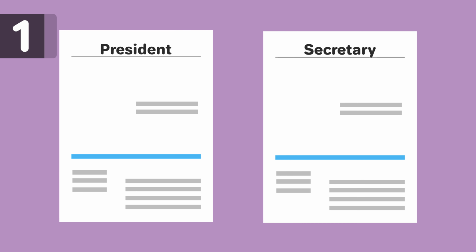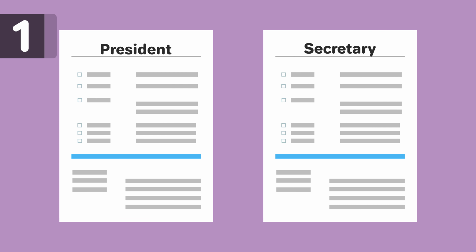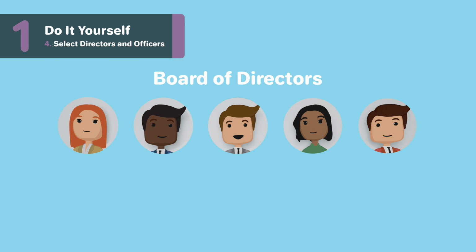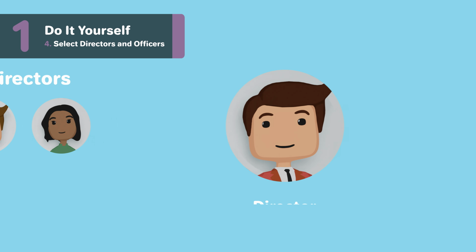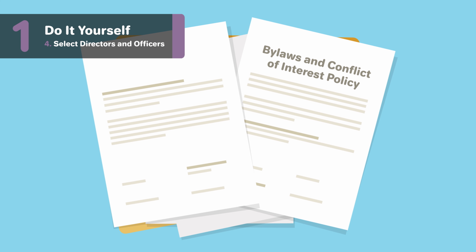The officers of a nonprofit, such as the president or secretary, are individuals with responsibilities and the authority to execute based on their job description. Together, the officers on the board will come together to make up the organizational structure of your nonprofit. An officer may also be on the board of directors and serve both roles if allowed to do so by the organizational bylaws, which we will discuss later.